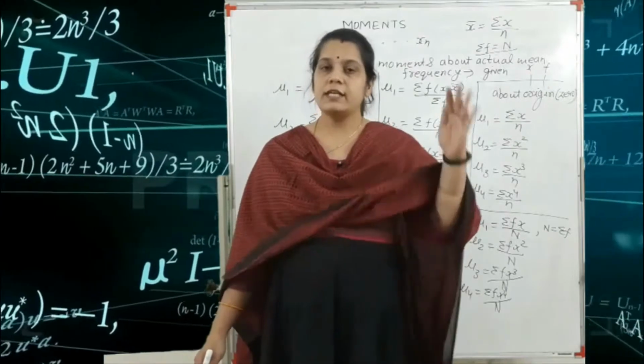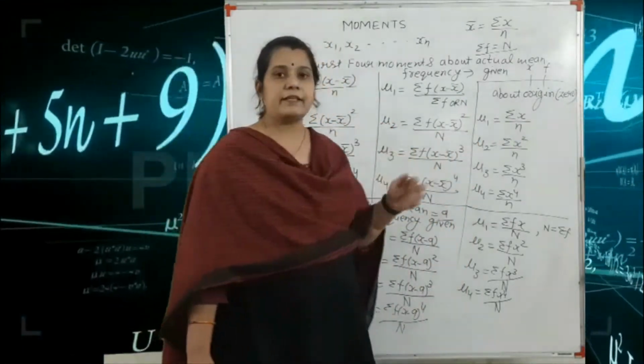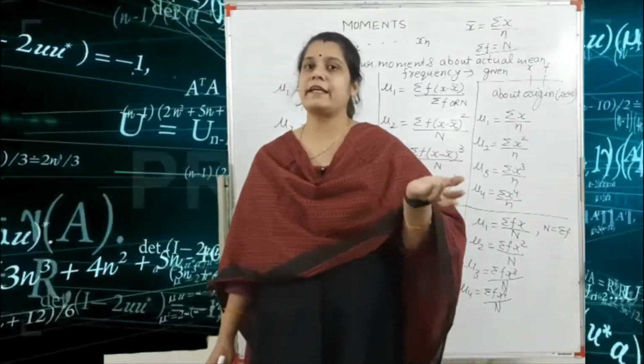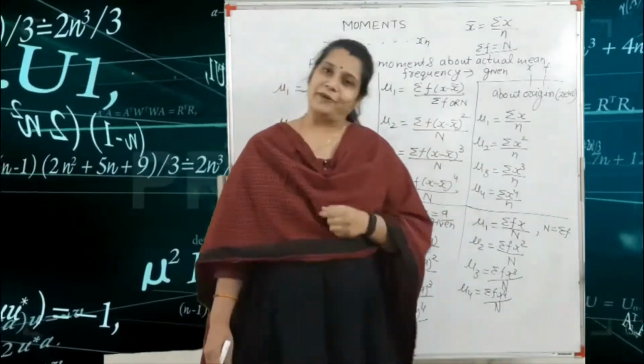Depends on if your question is given in only the x form, the formula is this, and if your question is given in both the x and f form, we write this type of formula.